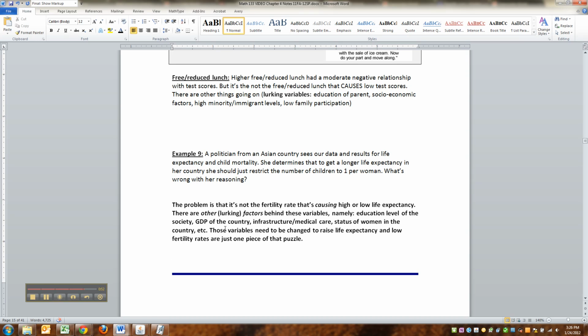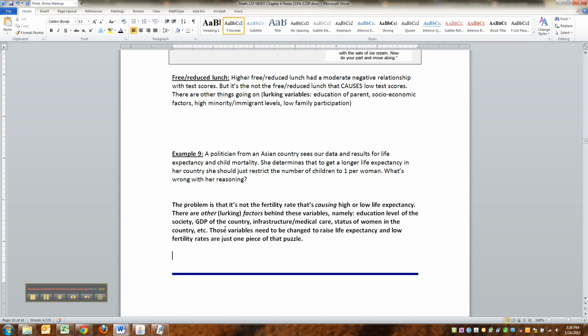How about the education level of both men and women in your society? What's the gross domestic product of your country? What kind of infrastructure do you have? What kind of medical care do you have? Do you have good roads to get to medical care? What's the status of women in your country? Are women treated like chattel? Are they treated like equal partners?